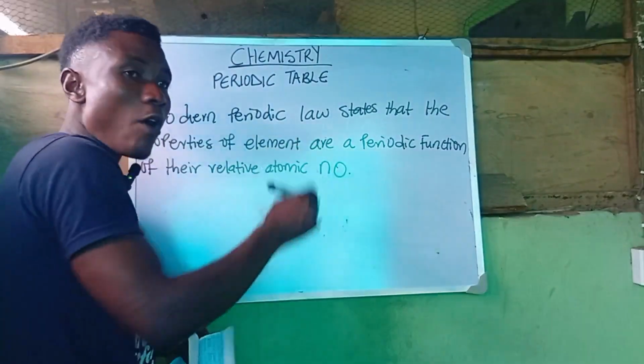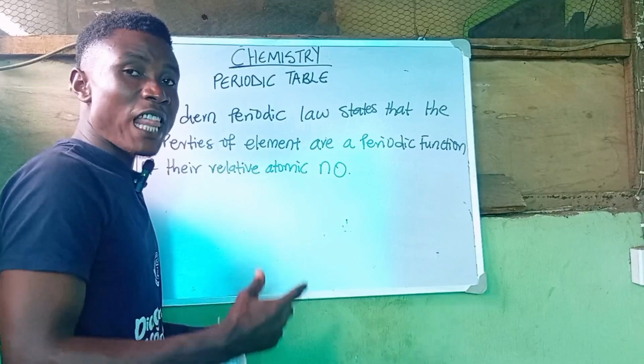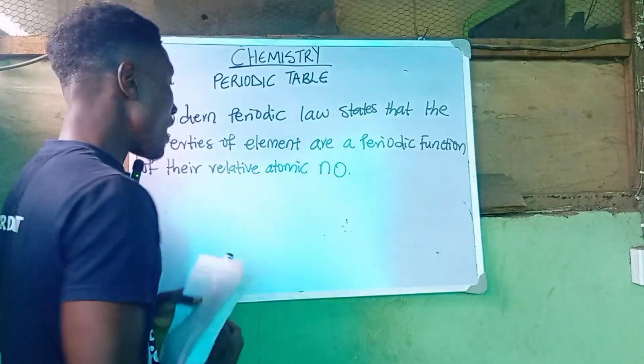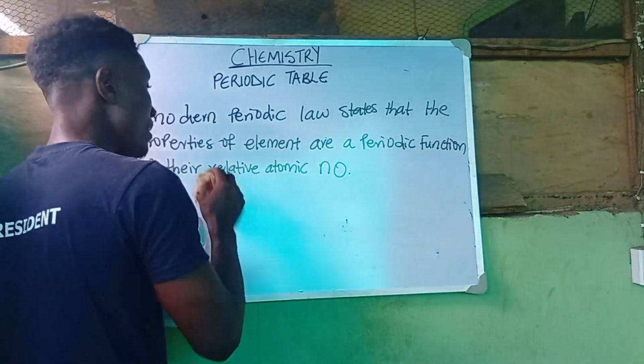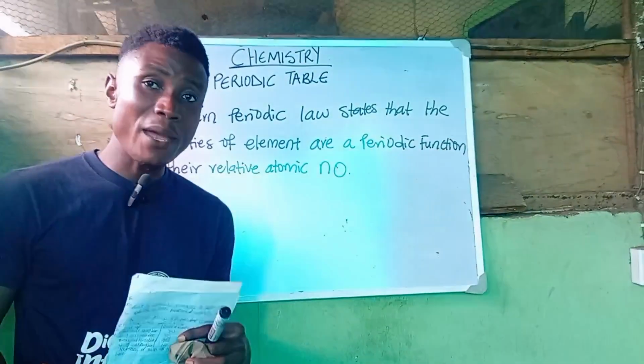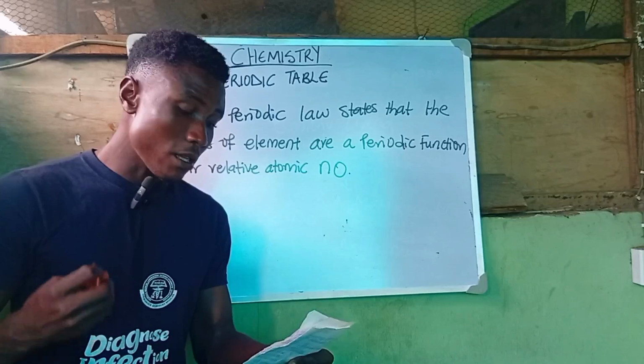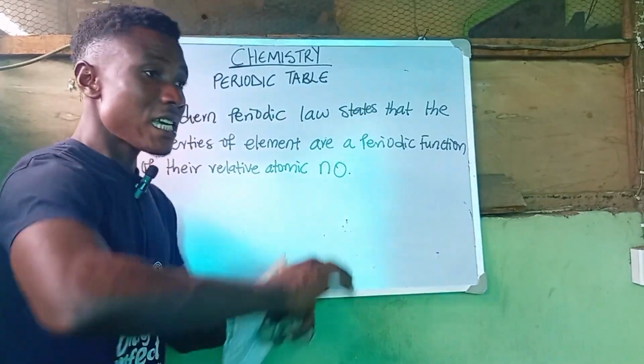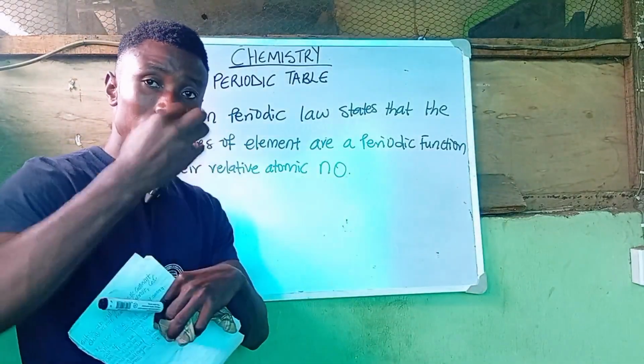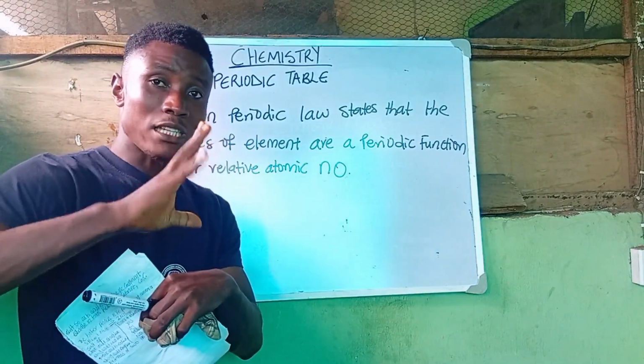So from here we are also going to be talking about the electronic configuration. The electronic configuration is simply the arrangement of the electrons of the elements around their orbitals.